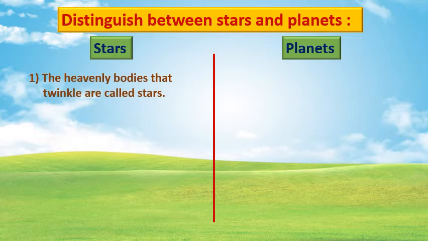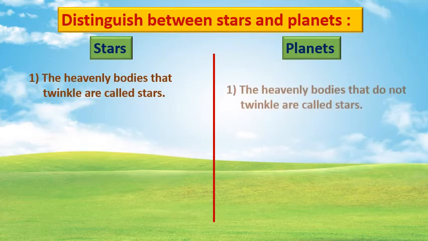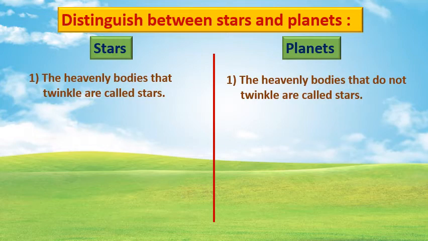You know that poem that rhymes, twinkle twinkle little star, correct? Like that, a twinkling body is called a star. Now what about the planets? Yes, the heavenly bodies that do not twinkle are called planets. Okay?